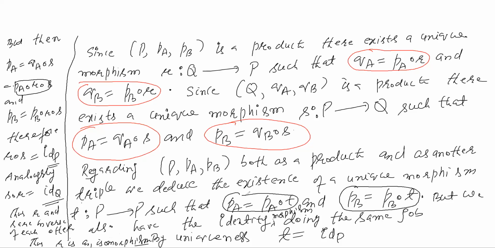Now one remark that I should clear: usually the projection maps are considered to be surjective, and hence epimorphisms. But in this case, these PA and PB are not epimorphisms in general.